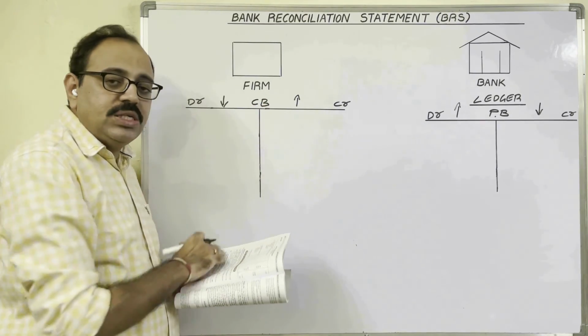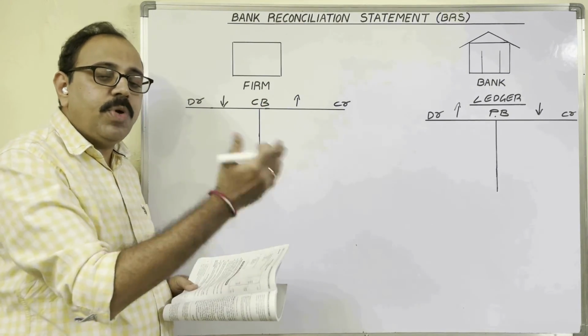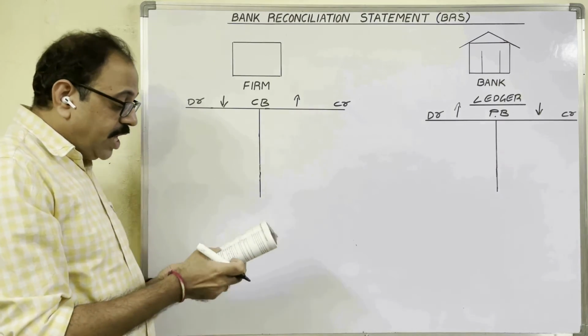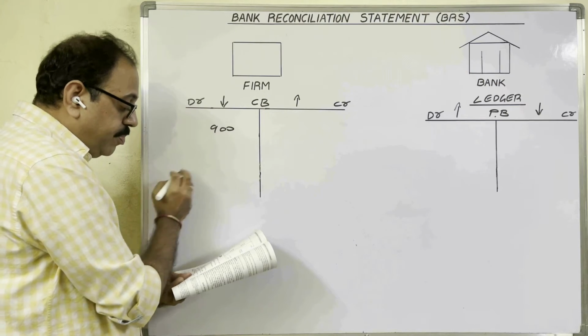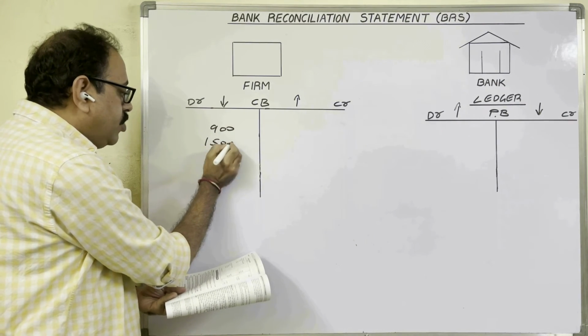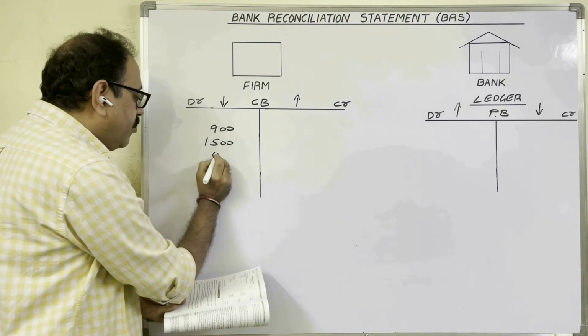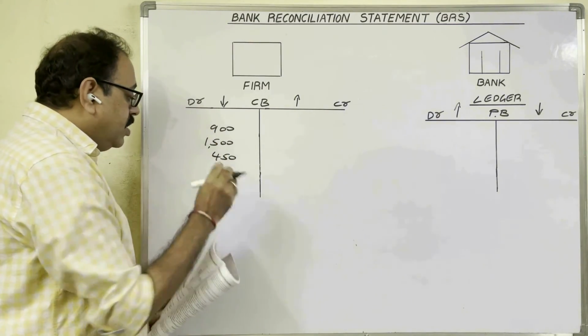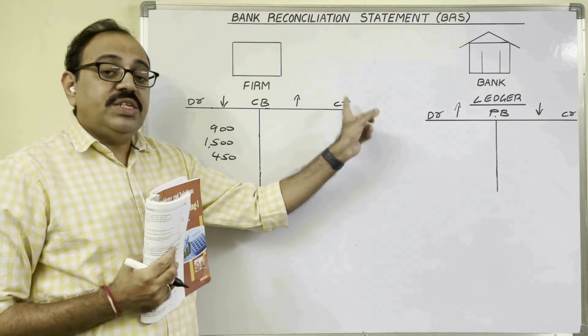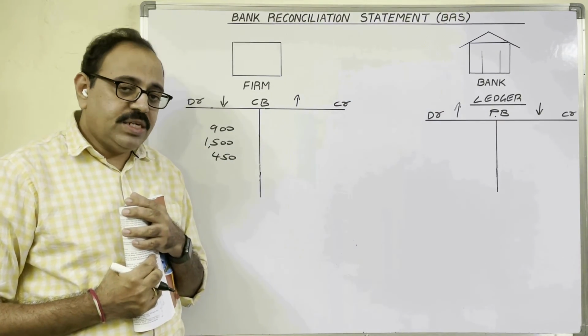So with us cash book is there. In cash book, deposits means debit side, no? Debit side, firm entered 900 rupees, 1500 rupees and 450 rupees. Three amounts. Then in passbook, it should be entered on credit side.